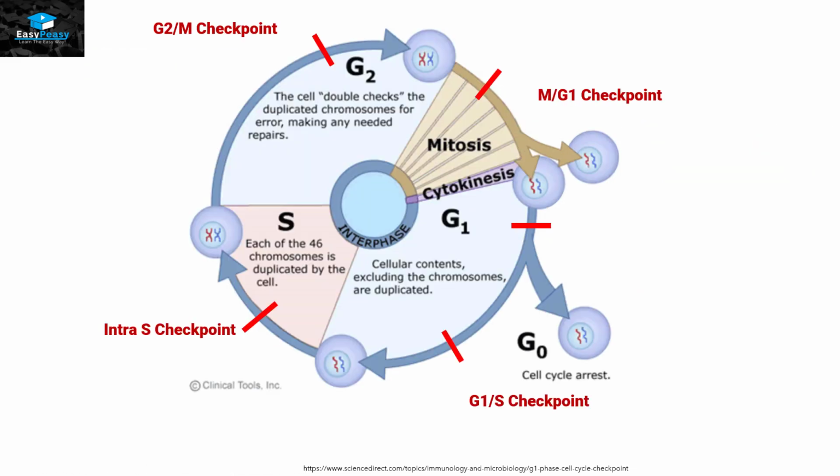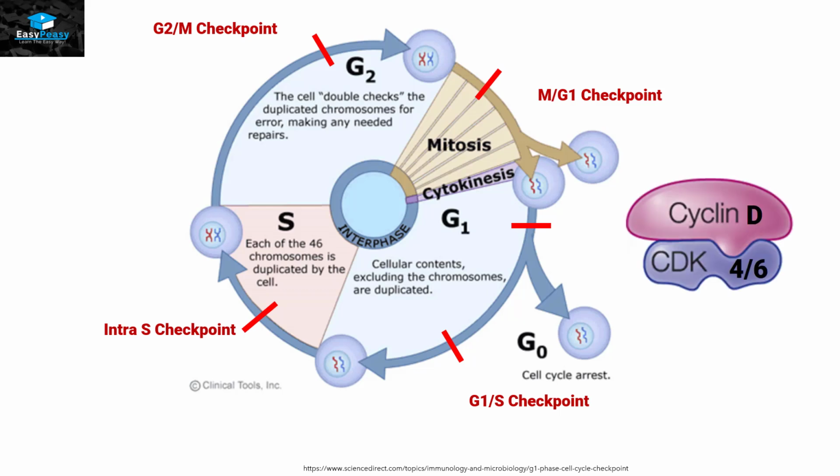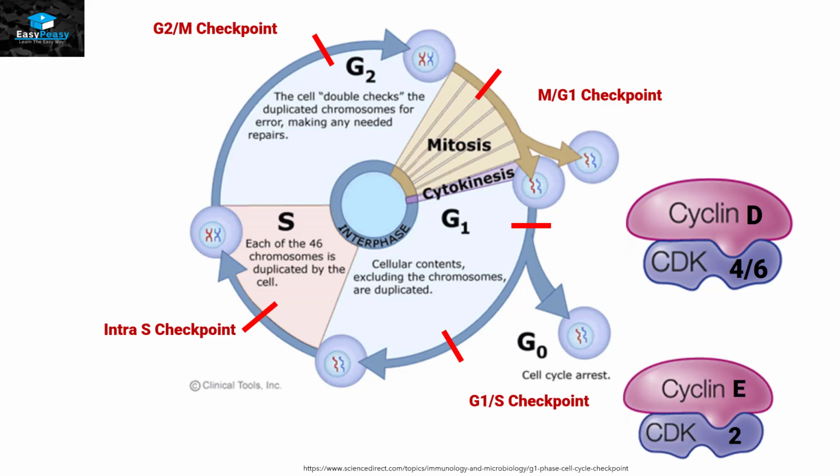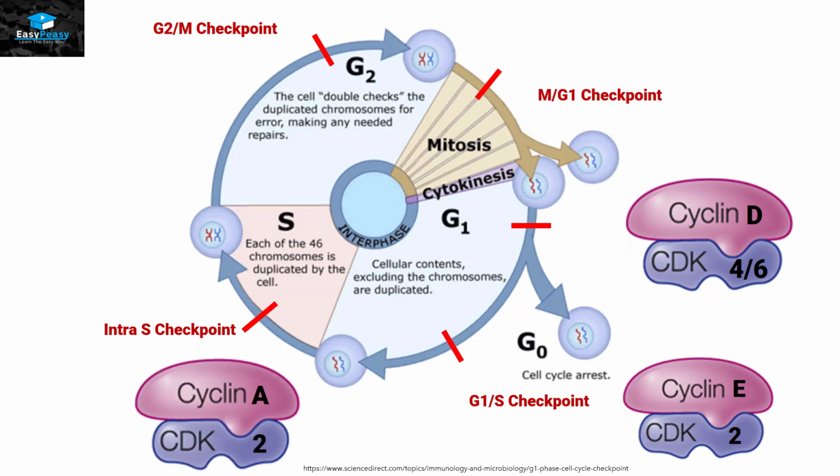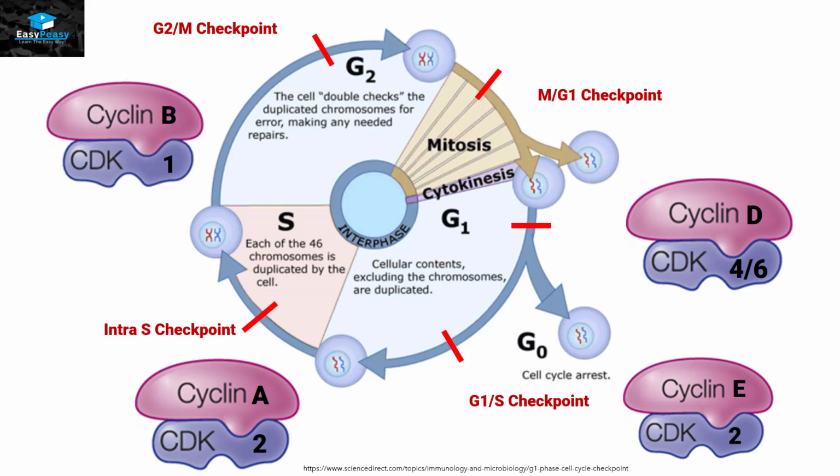So for the M/G1 checkpoint, we have cyclin D protein attached with CDK4 or CDK6. The G1/S checkpoint will get regulated by cyclin E protein with CDK2. The intra-S checkpoint is going to get regulated by cyclin A protein with CDK2. And last but not the least, the G2/M checkpoint is going to get regulated by cyclin B protein with CDK1. So that's how the cell is going to get regulated on each and every step.